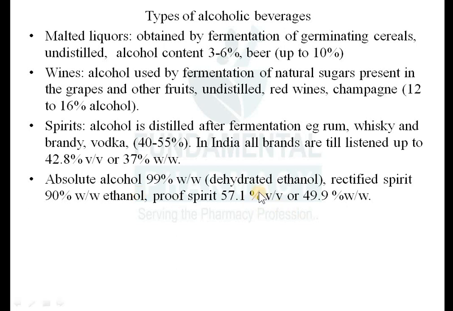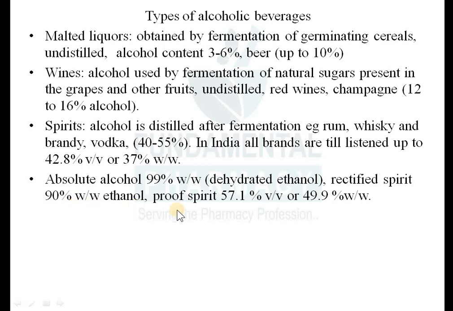See what happens during the separation of ethanol, there is a little bit of water present in the ethanol. So you have to remove that water. You can remove it by azeotropic distillation, which we have seen. So absolute alcohol is prepared by azeotropic distillation. It is a dehydrated ethanol, 99% weight by weight, known as absolute alcohol. Then the next one is rectified spirit, which consists of around 90% weight by weight ethanol. 90% ethanol, 10% water, that is a rectified spirit.